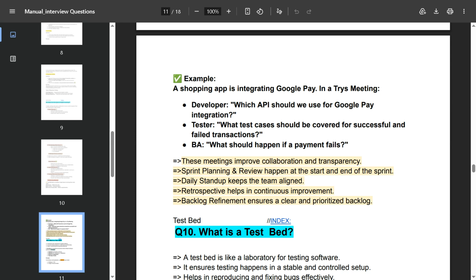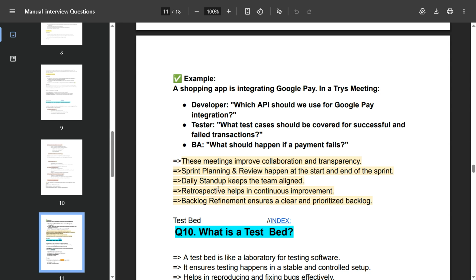Sprint planning and review happen at the start and end of the sprint. Daily stand-up keeps the team aligned. Retrospective helps in continuous improvement, and backlog refinement ensures a clear and prioritized backlog.